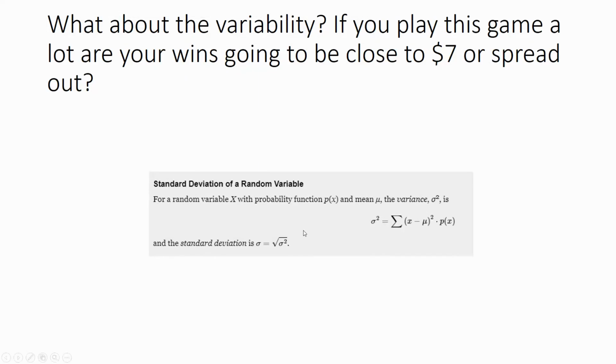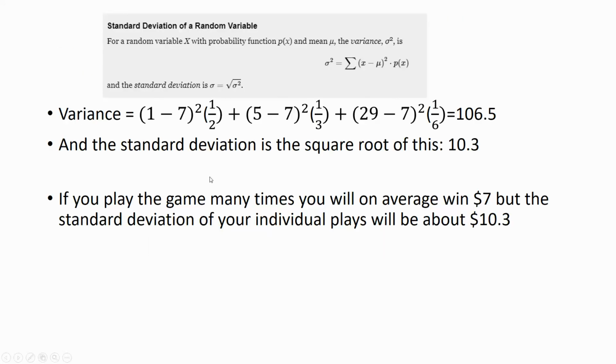So again, the formula is kind of yucky, but it says take each thing that could happen, subtract that expected value, subtract that mean, square that, and multiply by the probability. And that number is called the variance. Sigma squared is called the variance of the random variable, and the standard deviation is the square root of that. So in this case, you take $1 you could win, minus 7, that's the mean, the average, square that, multiply by 1/2, plus 5 minus 7 squared times 1/3, plus 29 minus 7 squared times 1/6. The variance is 106.5. And to find the standard deviation, you take the square root of that, which is 10.3.